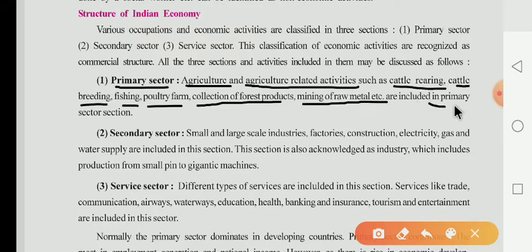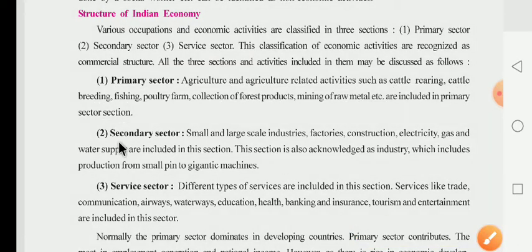All of these are included in the primary sector. It means the primary sector provides raw material for manufacturing, and that is why many activities in the primary sector are related to agriculture.